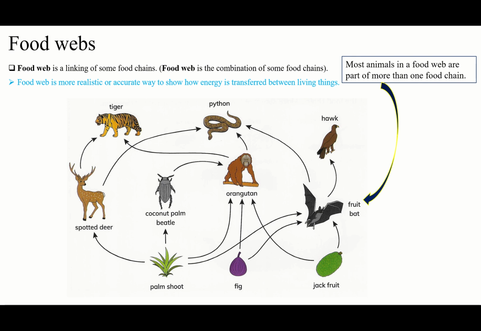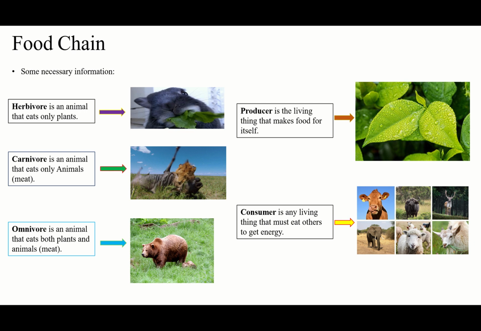We can see the realistic, the real transferring of energy, because the energy will transfer in many ways. A food chain will show us only one way, from this one to this one to another one. You see, one by one, only a chain. But a food web will show us energy moving in different directions. That's it, guys. I will just summarize and review it.